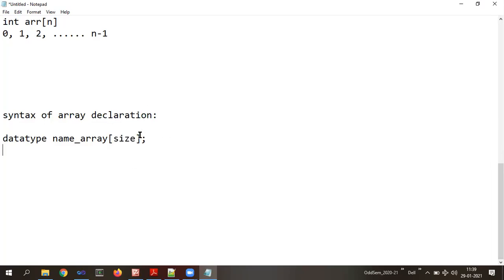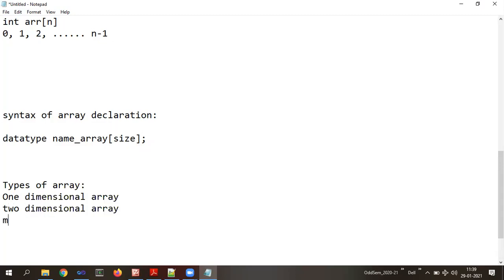Okay. Now, the next is the types of array. We have basically 3 types of arrays. The first one is the one-dimensional array. Second, the two-dimensional array. And the last one is the multi-dimensional array. One dimension, two dimension, multi-dimension. Let us try to understand in simple terms.